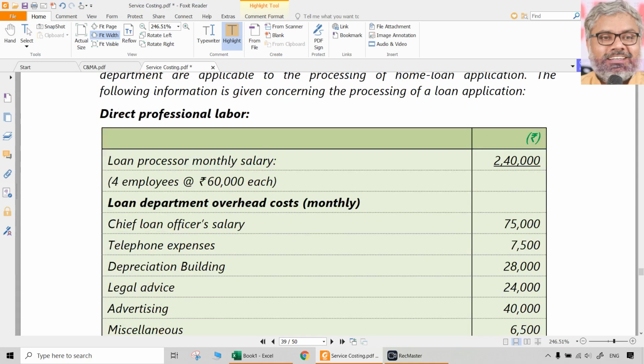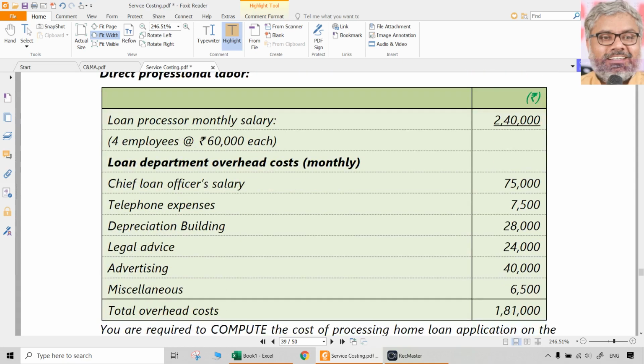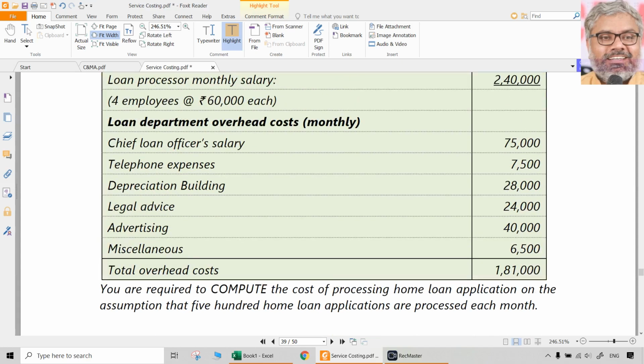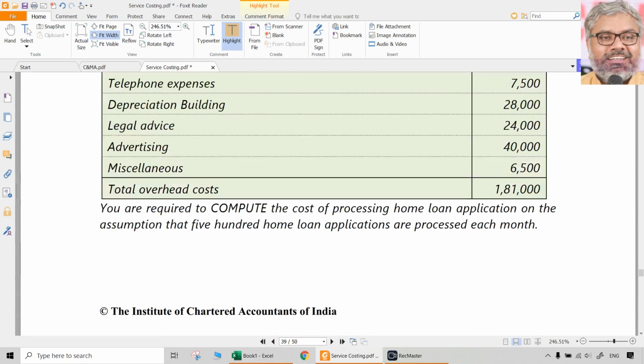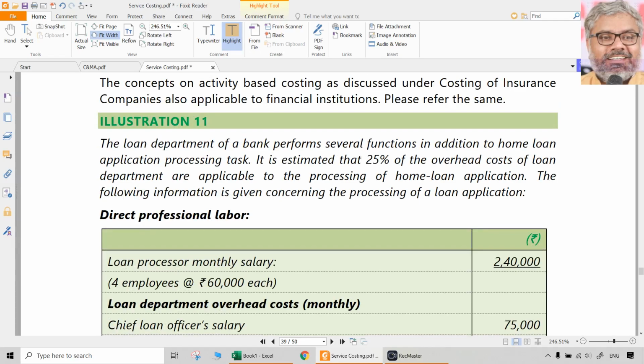Then overhead costs are given monthly. So many things monthly, these are all fixed: telephone expenses, depreciation, legal advice, advertising, etc. Total also is already given, 1,81,000. You are required to compute the cost of processing home loan application on the assumption that 500 home loan applications are processed each month. Once again, just totaling only. What is their total?